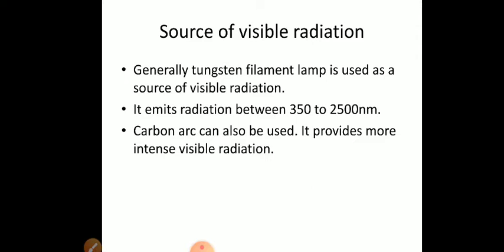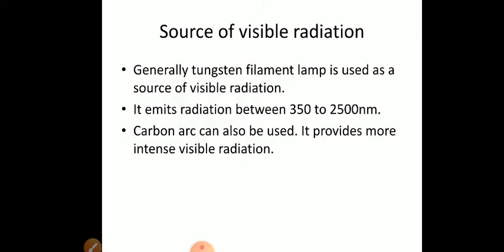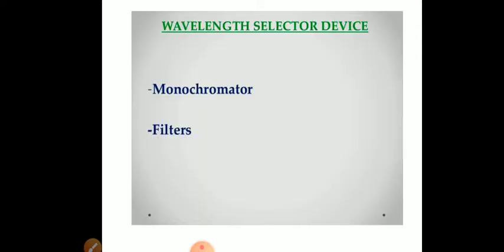Okay, so the radiant energy source as far as the UV range is concerned is either a hydrogen lamp or deuterium lamp, or rarely a xenon lamp. What is the source of radiation in the visible range? Generally a tungsten filament lamp is used. It will emit radiation in a range of say 350 to 2500 nanometer. Instead of a tungsten filament lamp, a carbon arc can be used, but the preferable source of visible radiation is the tungsten filament lamp. So the radiant energy source in the visible range is preferably a tungsten filament lamp or sometimes a carbon arc.